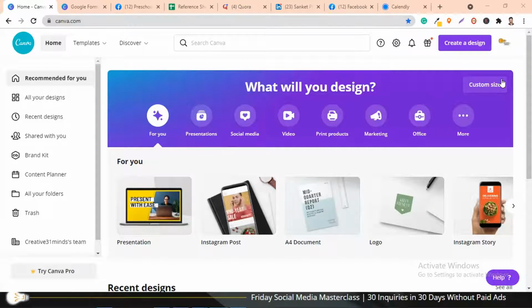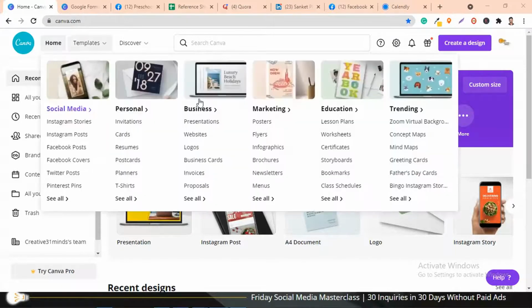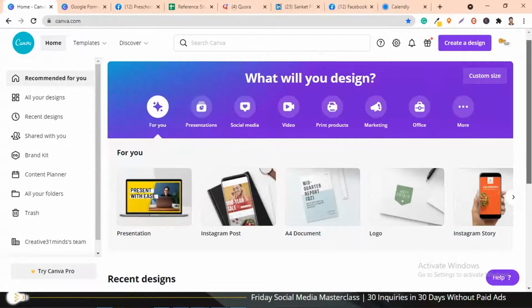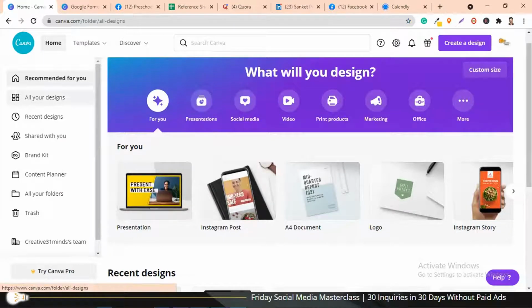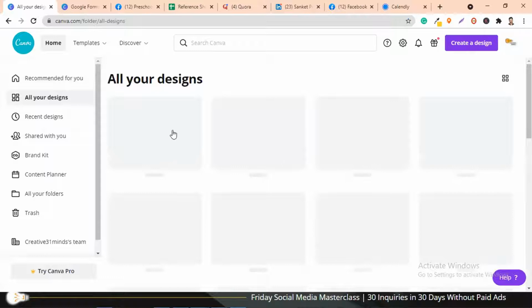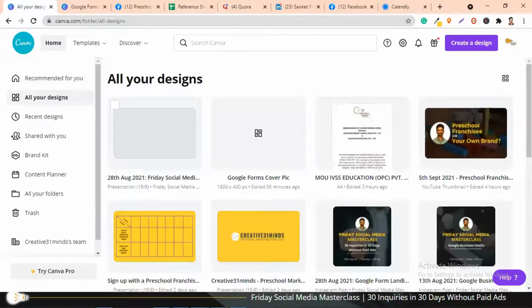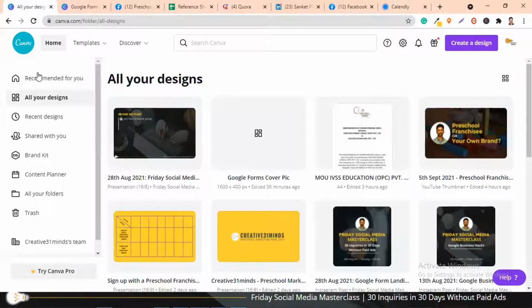So once you log in, you'll be able to see a screen something like this. Okay, now you can see all your designs that you have created here. But if you're logging in for the first time, you might not have any designs. So what I'm going to show you is how to create a new design.